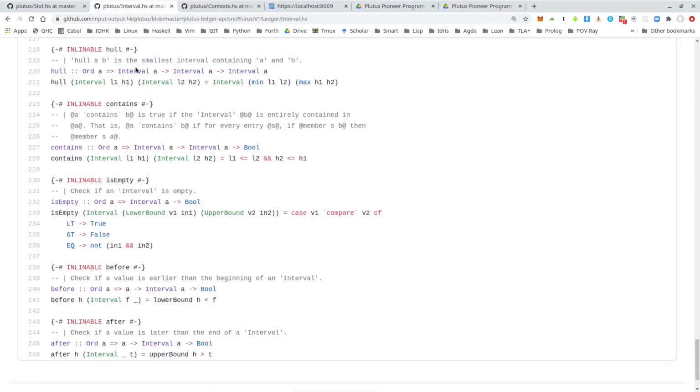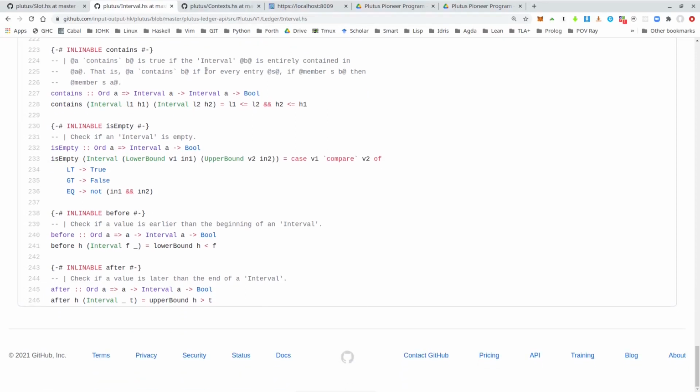Then hull is the smallest interval that contains the two given intervals. Contains gets two intervals and checks whether the second one is completely contained in the first one. So all slots from the second interval are also in the first interval.